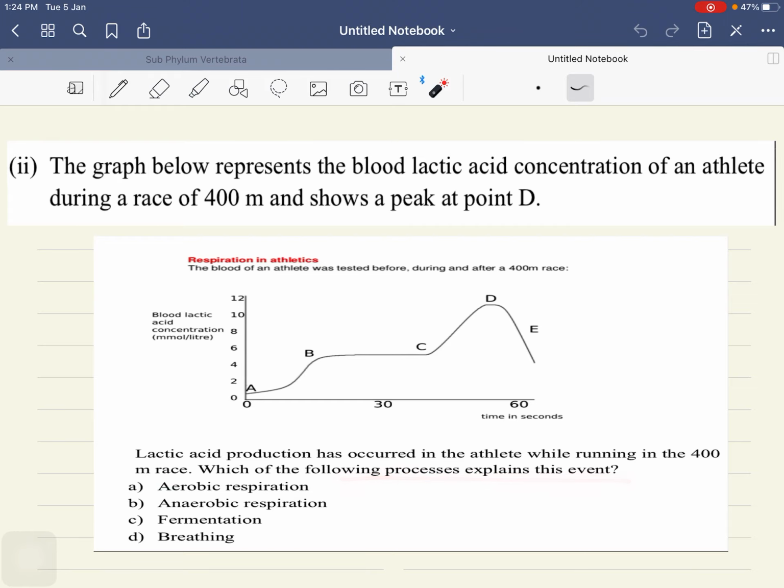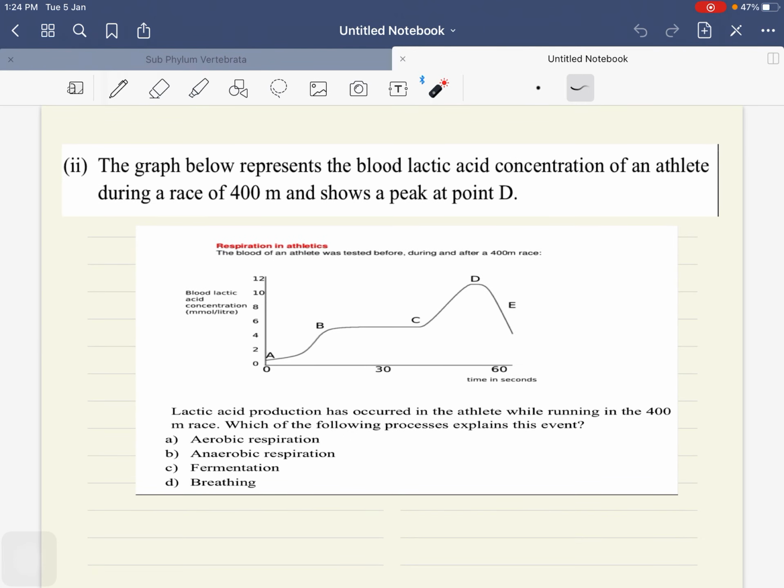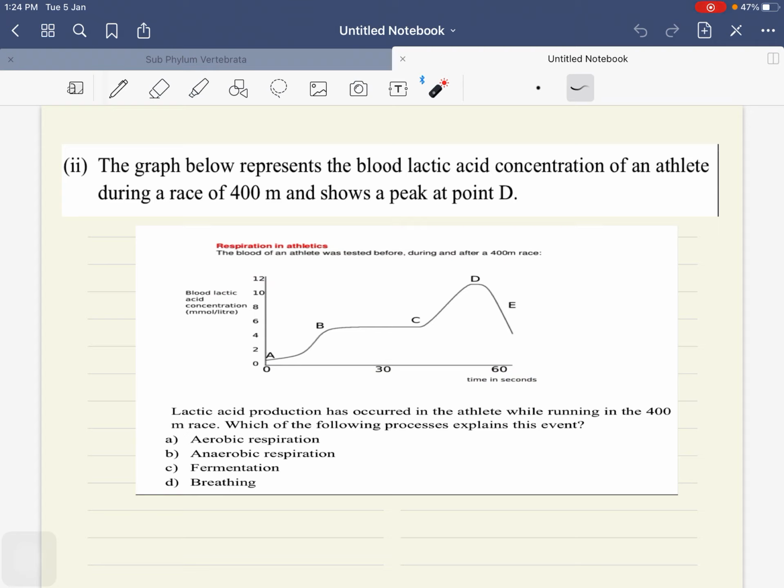Which of the following processes explain this event? Now I tell you one thing from my experience. Many of you attempt this question wrong by just looking at the graph, because he has mentioned 400 meter. So you start calculating things.